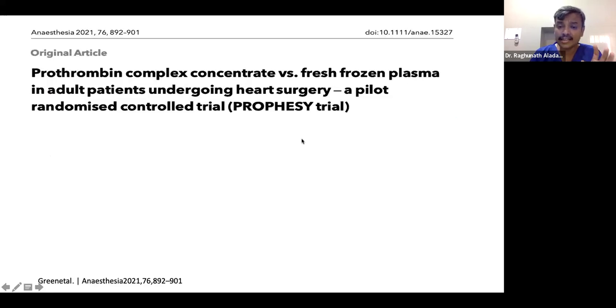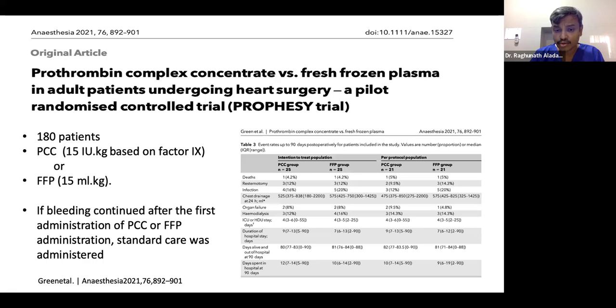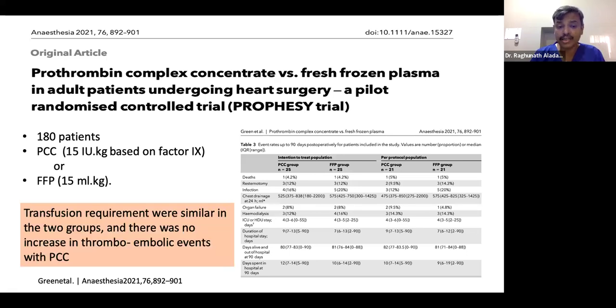Another trial, the PROPHESIES trial, compared PCC versus FFP in adults undergoing heart surgery, a pilot randomized controlled trial. This used a dose of 15 international units per kg based on factor 9. Always the calculation per kg goes with factor 9. For FFP, they used 15 ml per kg. If bleeding continued after the first transfusion of PCC or FFP, standard care was administered. In this case also, they found that transfusion requirement was similar in both groups, PCC and FFP, and there was no increase in thromboembolic events. So when there is no thromboembolic risk, and both are equal, there is a lot of advantage with PCC when compared to FFP.